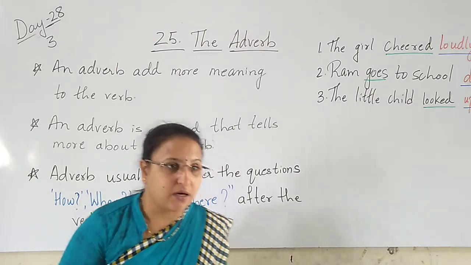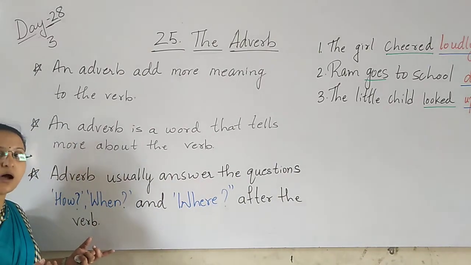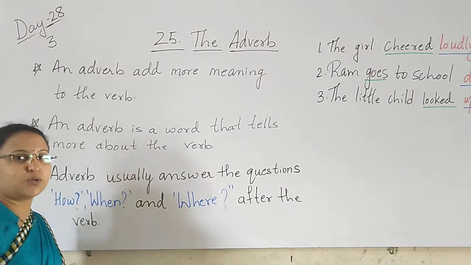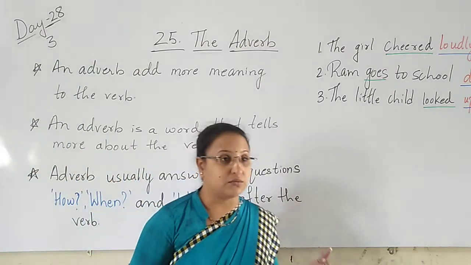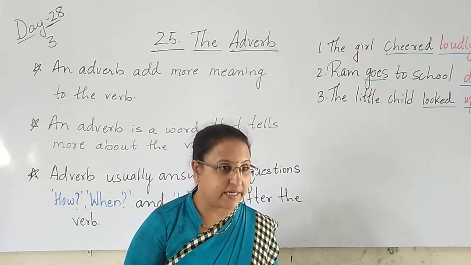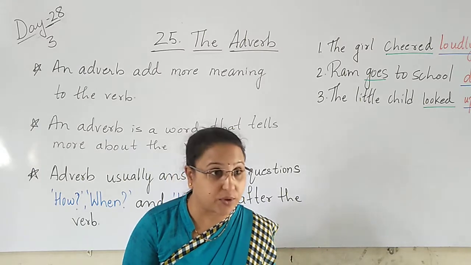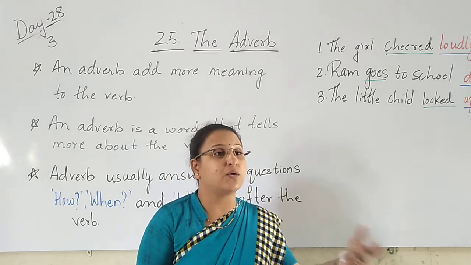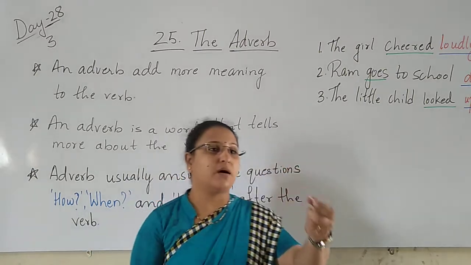Then we use how: how often Ram goes to school, to know whether he goes daily, or only two days or four days in a week. So we use the question word how.